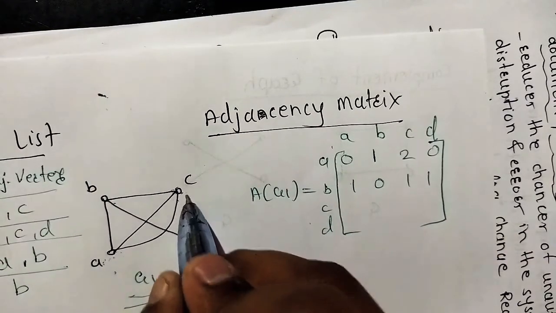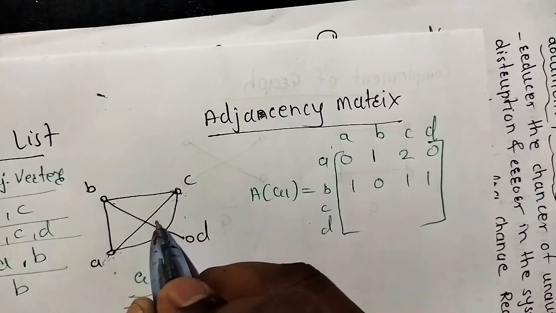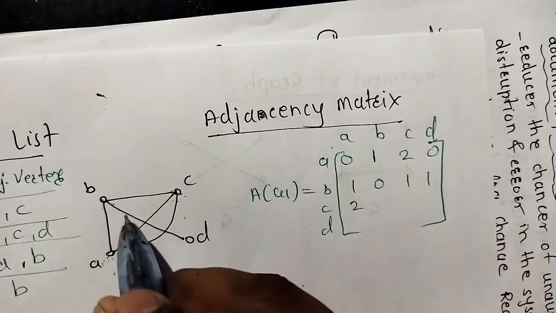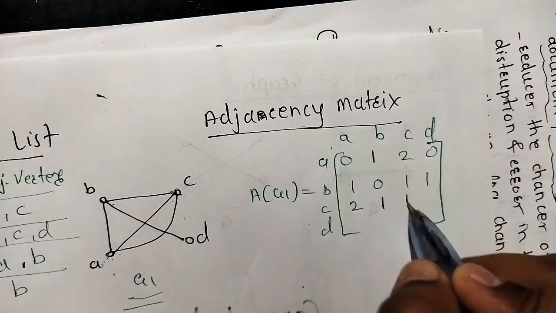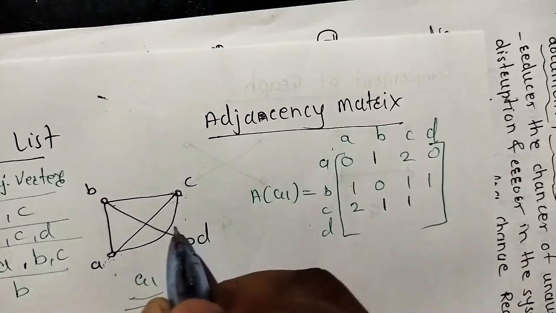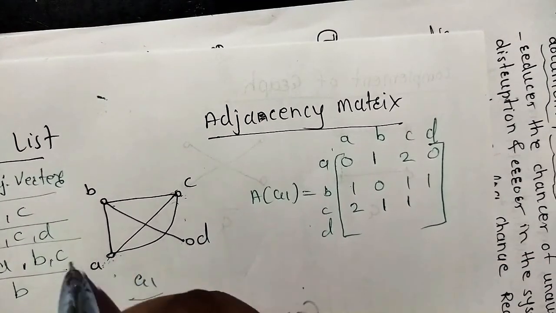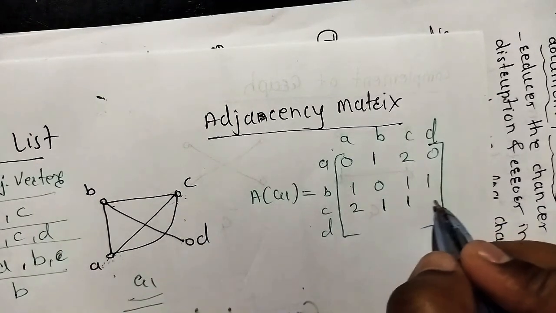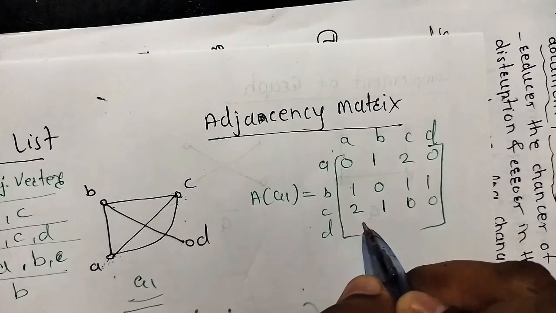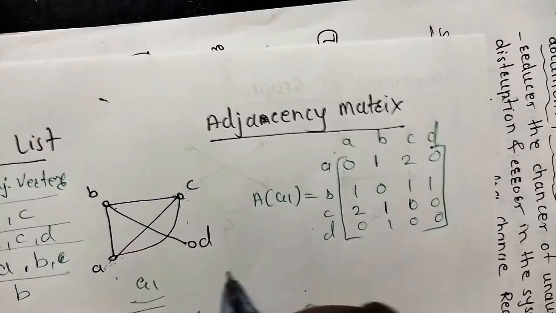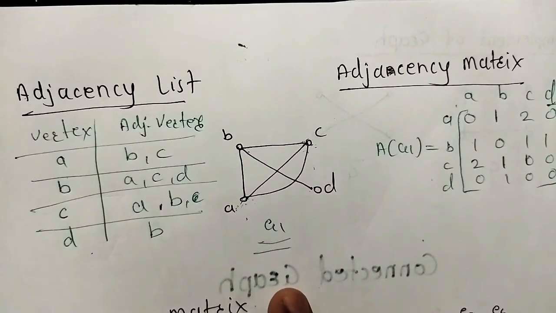Now for C, A is adjacent twice. So here 2. For B, 1. C, 1. Here C is adjacent to itself. This is no self loop, so 0 and 0. Now for the last, this is. Now very simple, what is adjacency list and what is adjacency matrix?